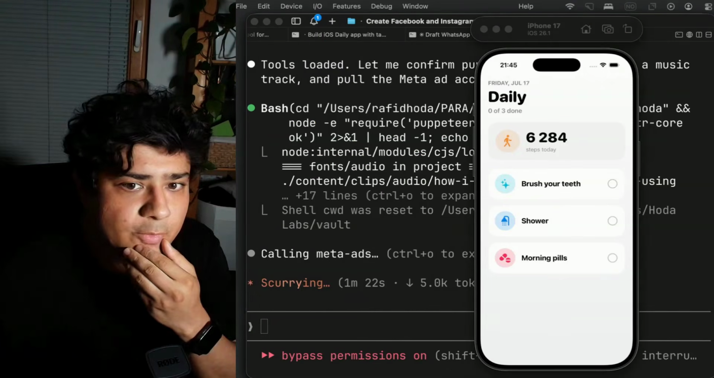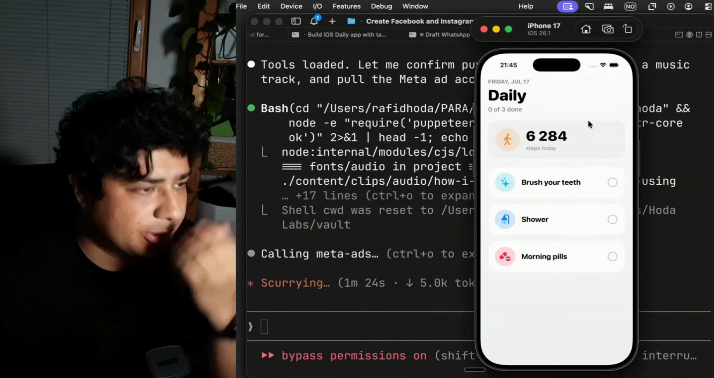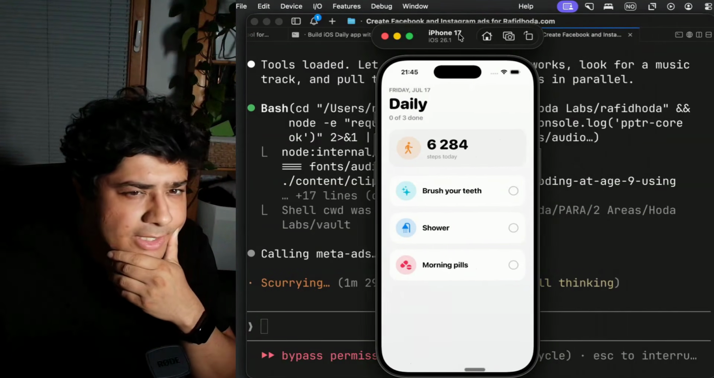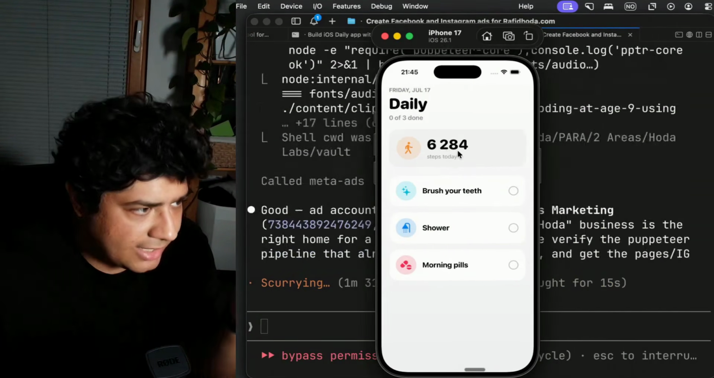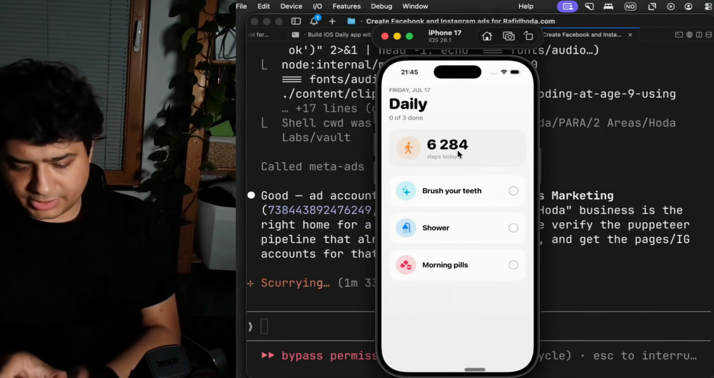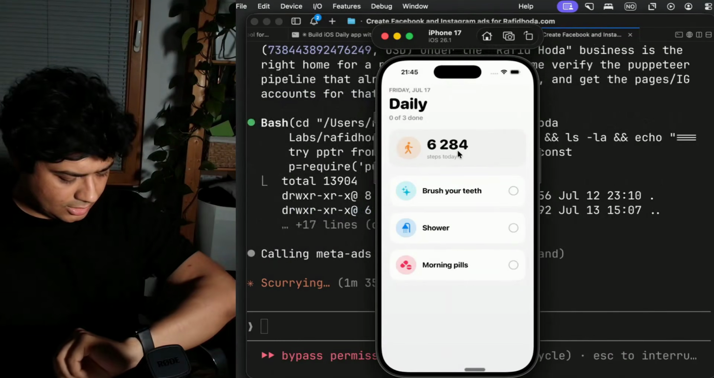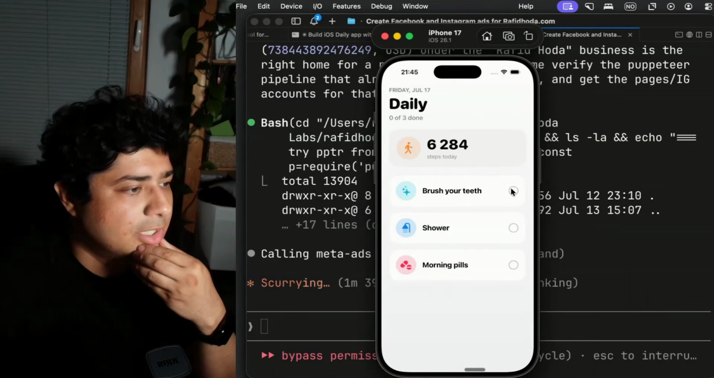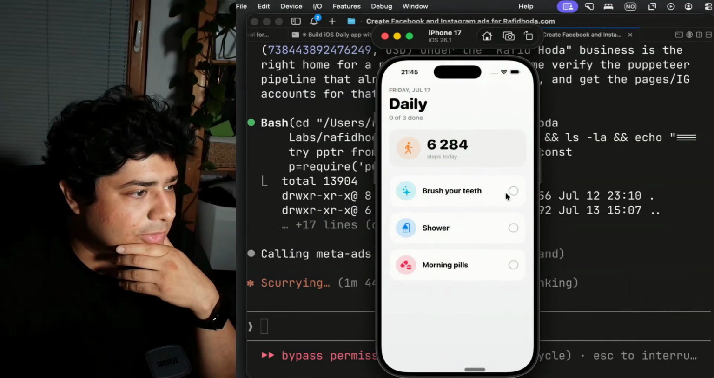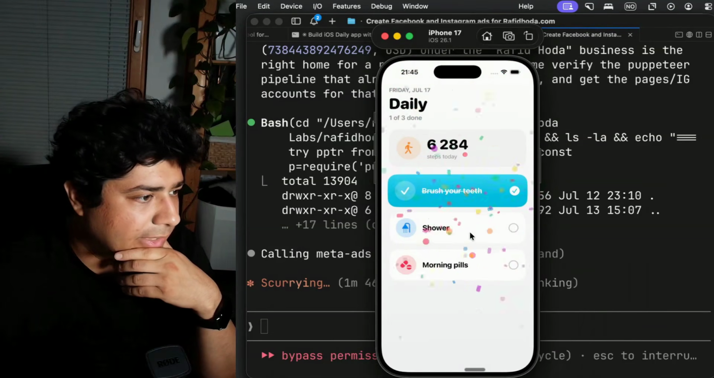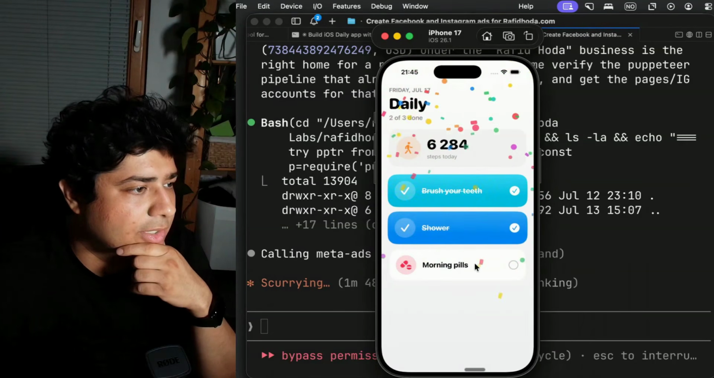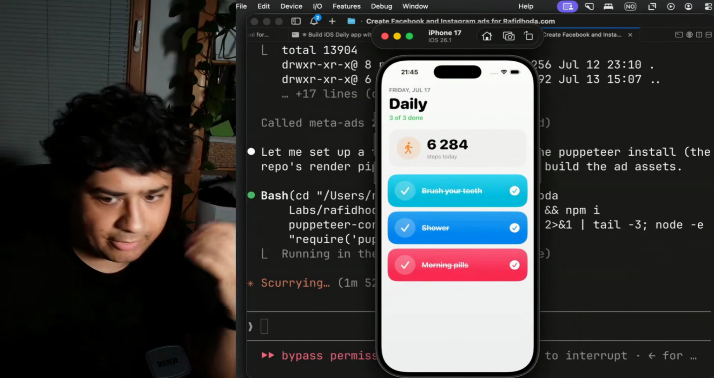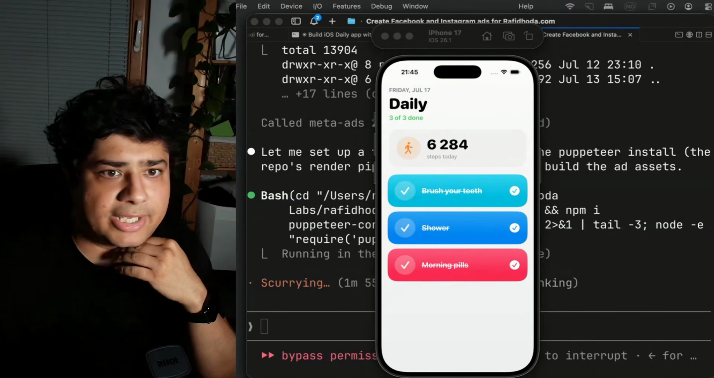Okay, there we go. We have the iPhone app looking like this. Let's see here. So let's do steps today is this much. Which is it actually? Let me check. No, it's just as an example, I guess. It put it, but let's do brush your teeth. Okay, cool. There we go. Shower and morning pills. All done. Great day. Very nice.